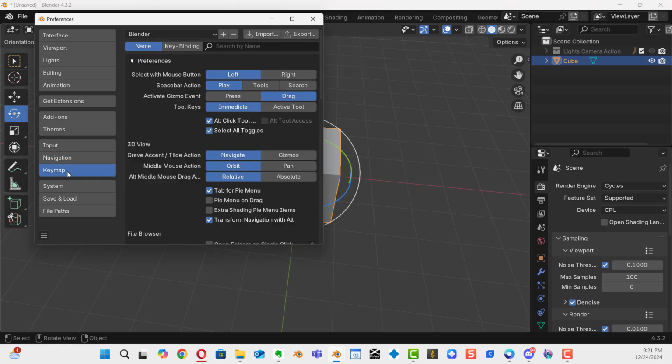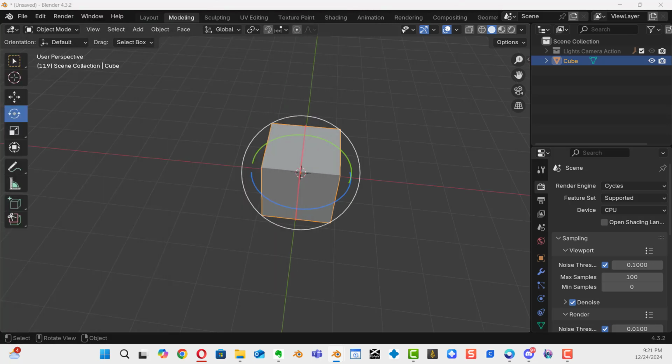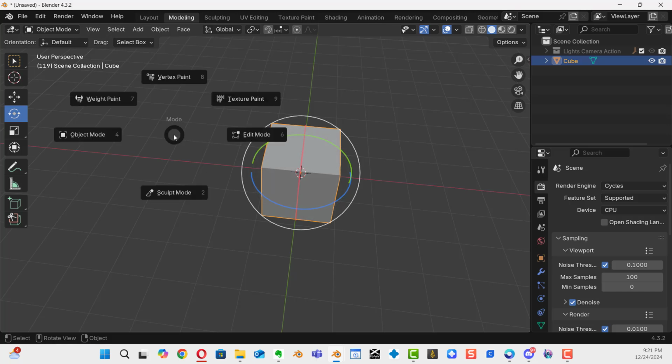All right, now Keymap. I want you to have selected here tab for pie menu. What does that do? All right, so once checked, you're going to hit the tab key on the keyboard. By default, tab key goes in and out of edit mode and object mode. Here, it gives you a whole bunch of other modes.